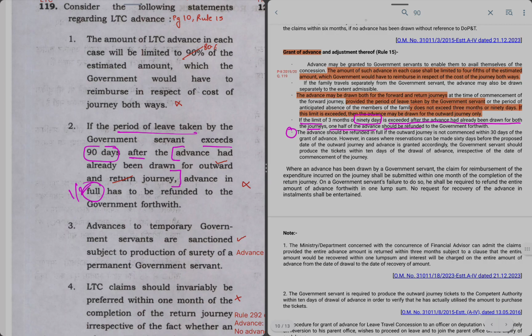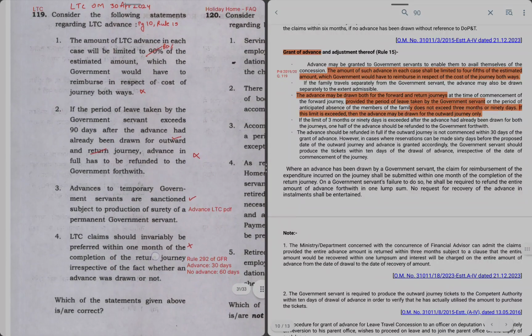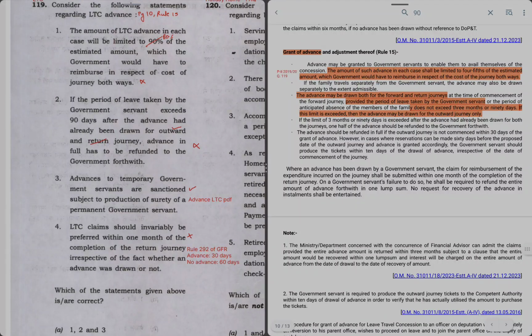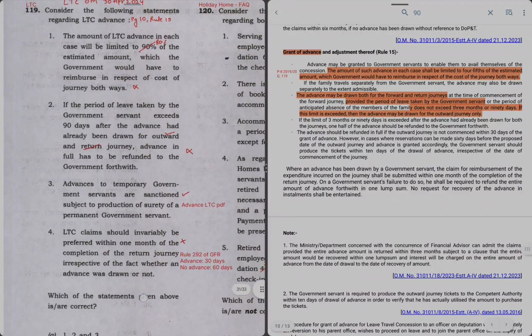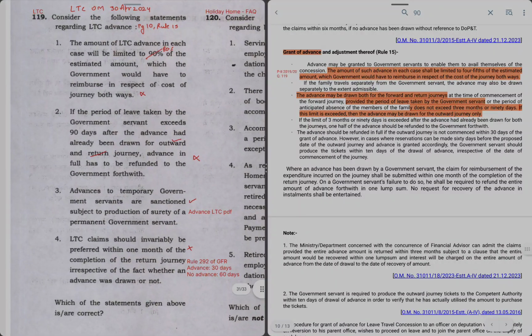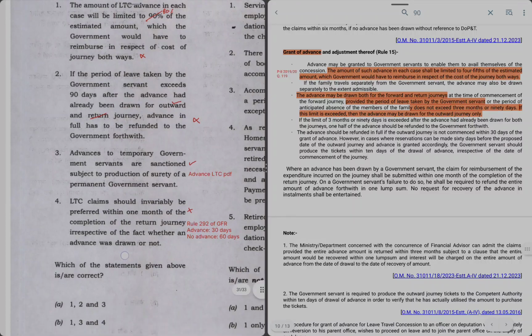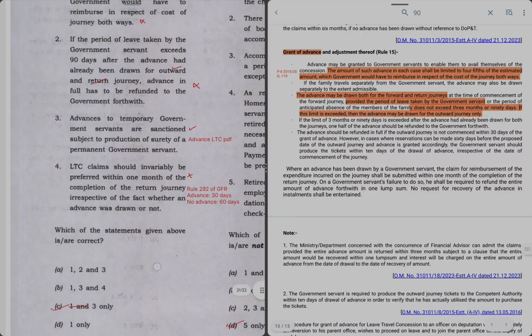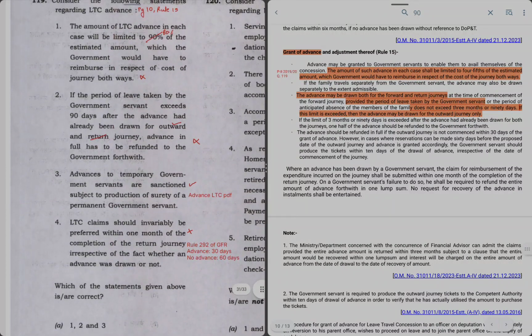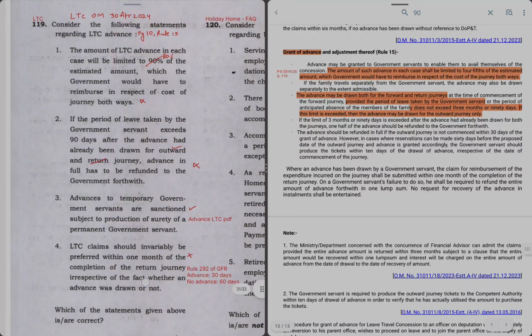So this question has only one statement which is correct, which is statement number 3. Statement 1 is incorrect because of the change in rule at the time of showing this video in 2024. That's why UPSC gives the answers as 1 and 3, but now if you solve this question, the right answer will be 3 only, because the limit of 90% has been changed to 4/5, which is 80%.